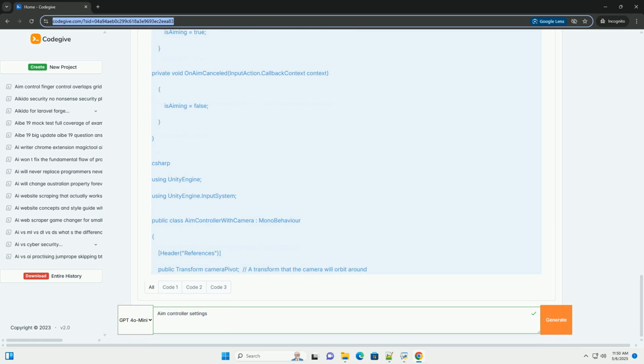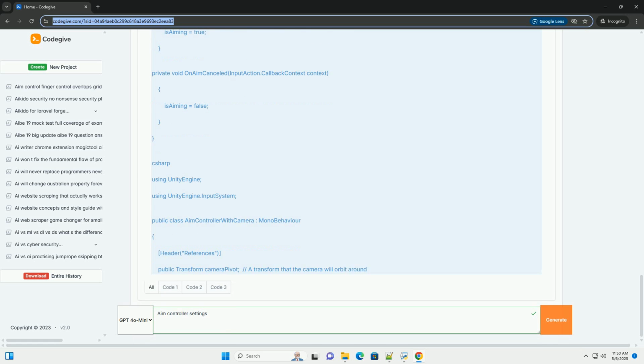Rotations too fast or too slow: adjust the rotation speed and look sensitivity variables in the inspector. Camera issues: double check that you have assigned the camera component to the player camera variable and that the camera is positioned correctly in the scene. Raycast not hitting: ensure that the raycast is originating from the correct position and direction and that the objects you expect it to hit have colliders. Use Debug.DrawRay to visualize the raycast in the scene.